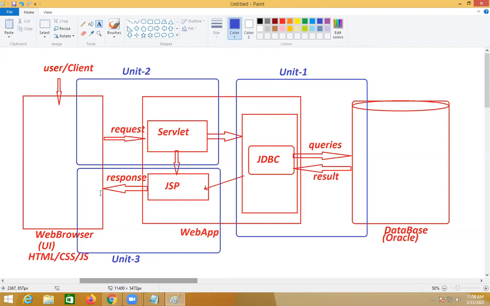To accept the request from the web browser, it is going to help me. JSP will help you to provide the response. This is the introduction for today. I am entering into the syllabus part.